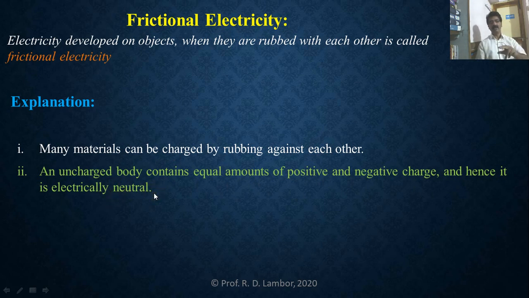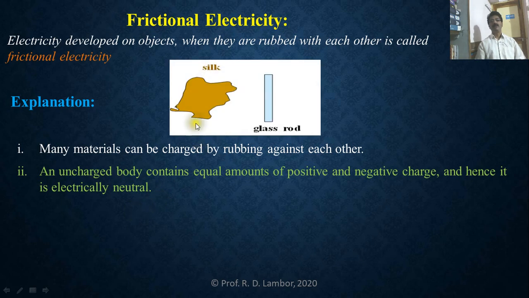And if we take two such uncharged bodies and rub them against each other, what will happen? We will explain here. See here, we have taken two uncharged bodies, silk cloth and glass rod, uncharged because the total positive charge and total negative charge are equal in amount.